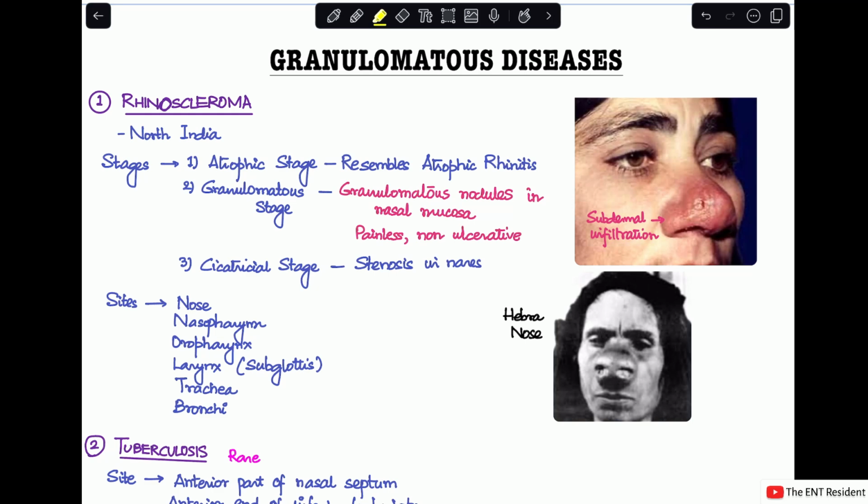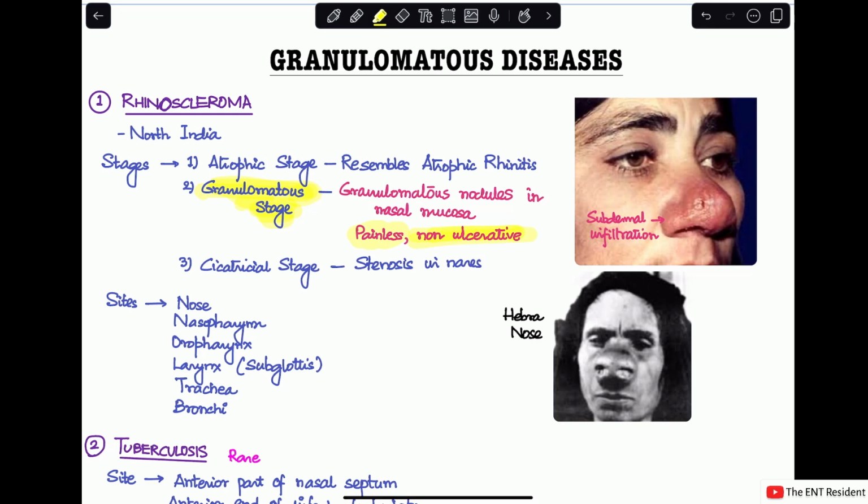There'll be roomy, large nasal cavities full of black crusts and discharge in the nose. So that would be the atrophic stage. The second stage is the granulomatous stage, and this is the stage in which you'll find a little bit of a nasal mass scenario. You'll find that there are granulomatous nodules in the nasal mucosa, and these nodules are usually painless and non-ulcerative.